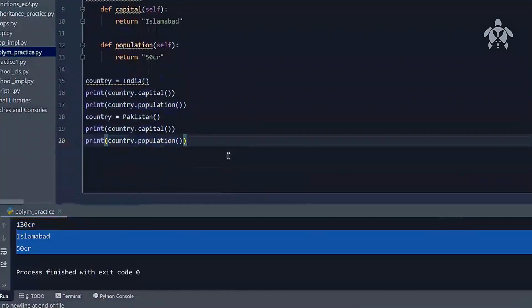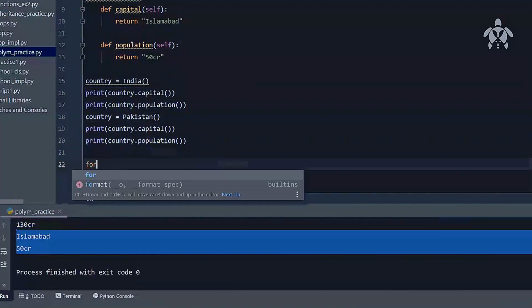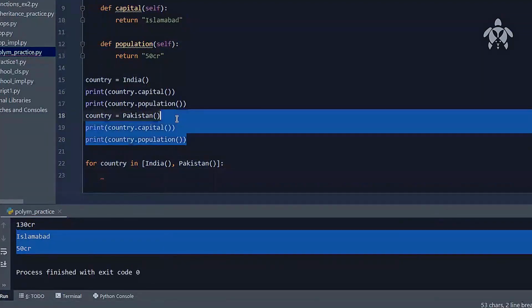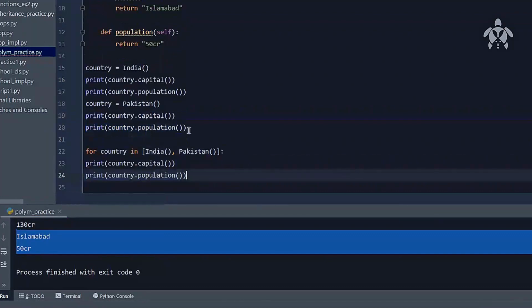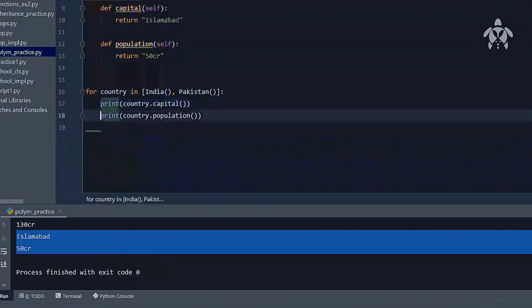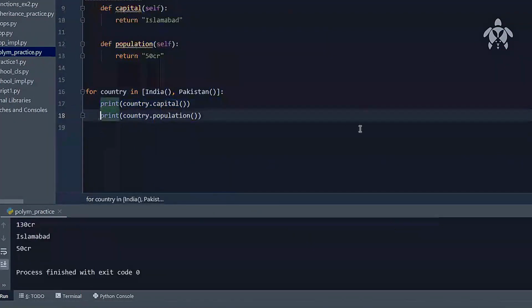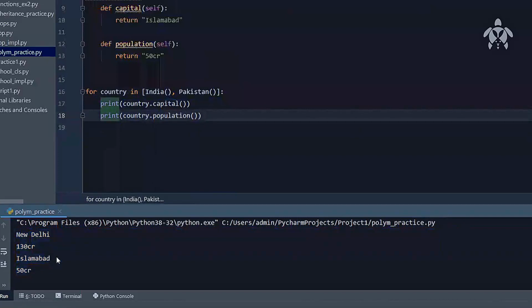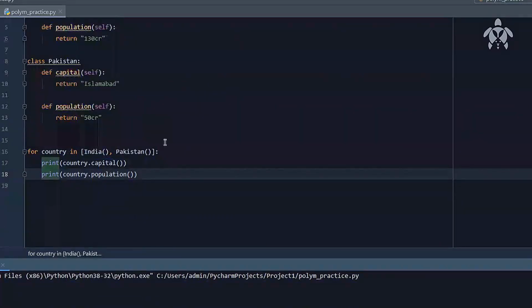You see, if we go like this, it's a list of, let's say, countries. So for country in [India, Pakistan], within this I'll make it square bracket. So the country between India and Pakistan, and if I try to run it and just print these two lines, you will see that they're printing the same thing. New Delhi, 130 crore. Islamabad, 50 crore. So this is being printed over here.